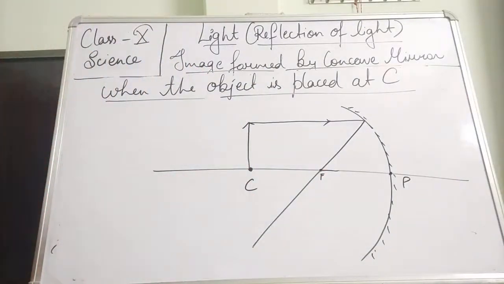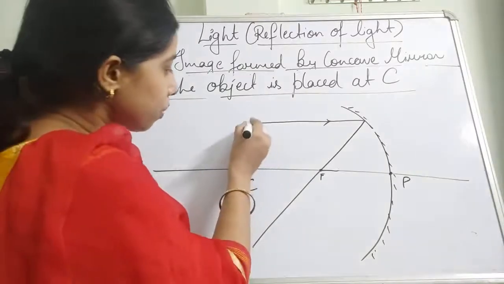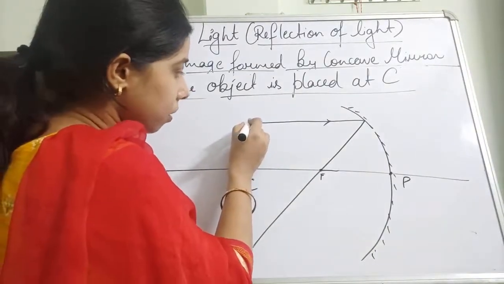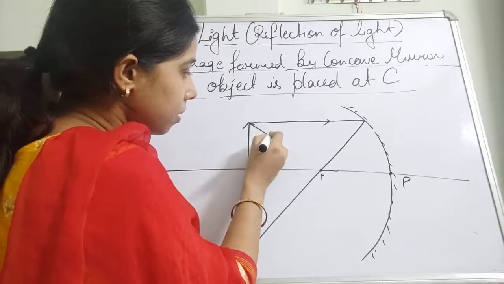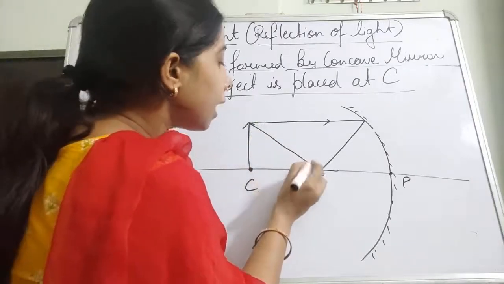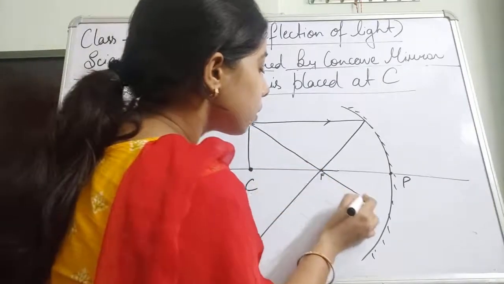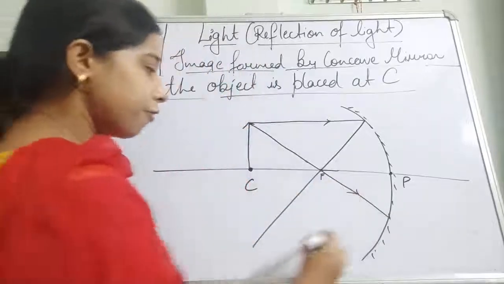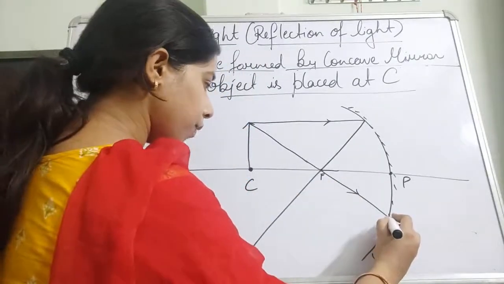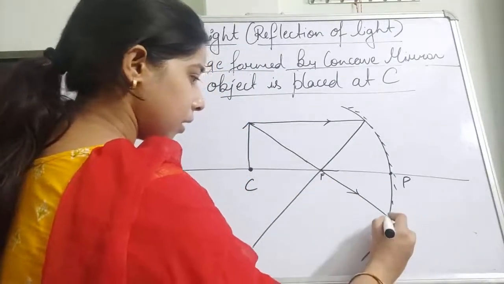And then another ray passes through the focus. So here it passes through the focus, and after reflection, what you will find here, students, is that it will